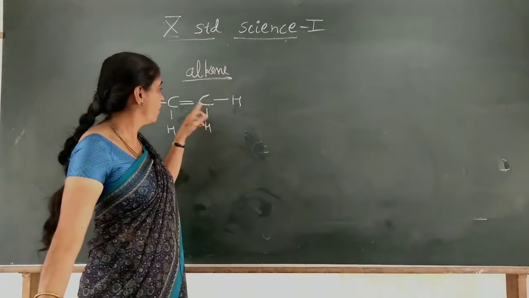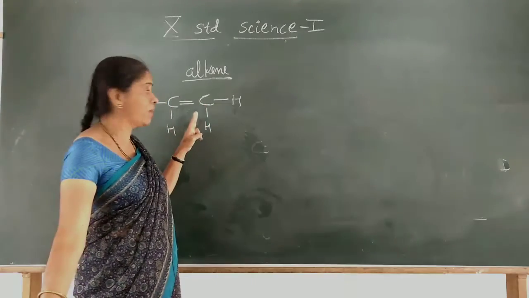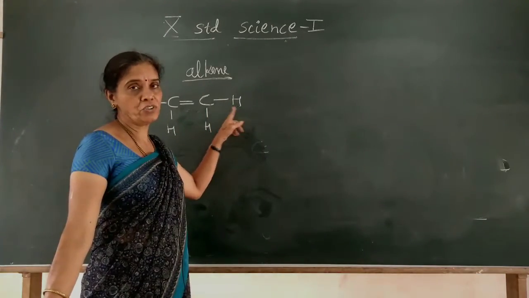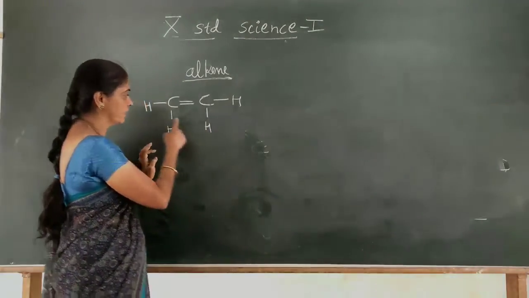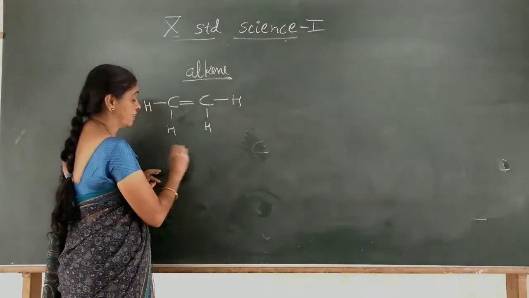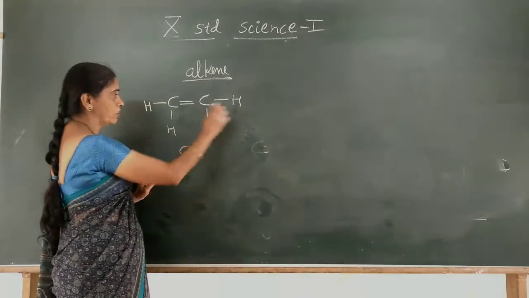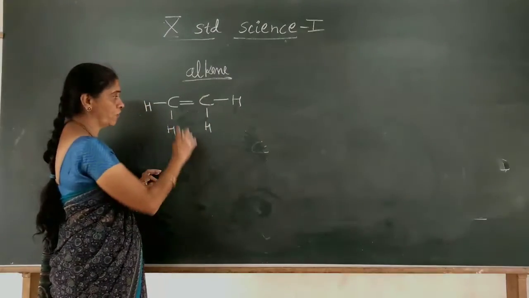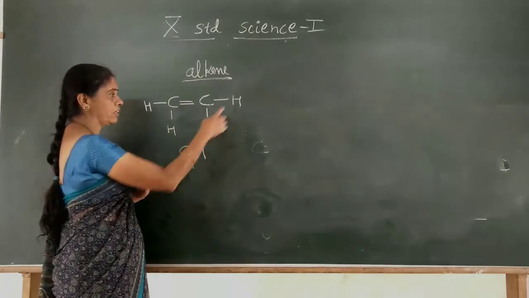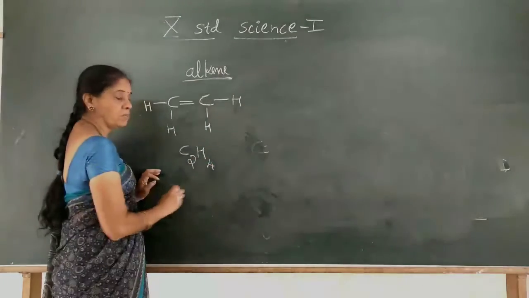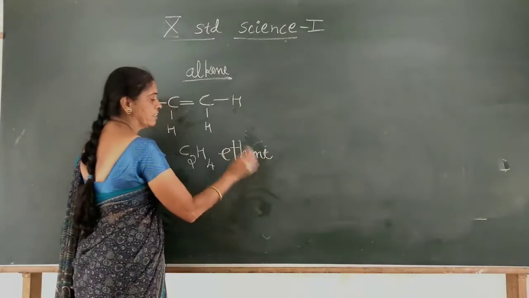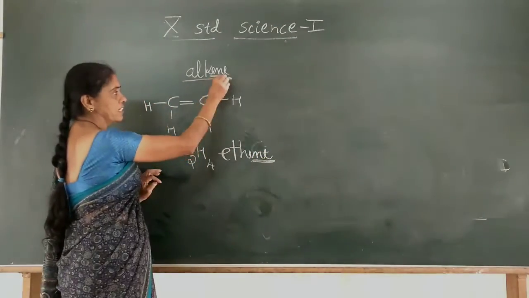So this carbon has one double bond with this carbon, so 2 bonds are over, and 1 bond with this hydrogen and 1 single bond with this hydrogen. Totally it has 4 bonds. In the same manner this has 4 bonds. So totally it is tetravalency. This is the structural formula. The molecular formula is C2, and H how many? 1, 2, 3, 4. H4. The name is ethene. The last 3 letters are the same, ethene.